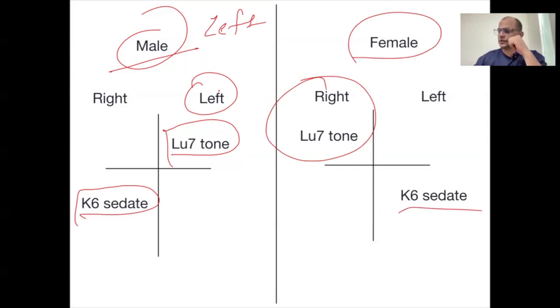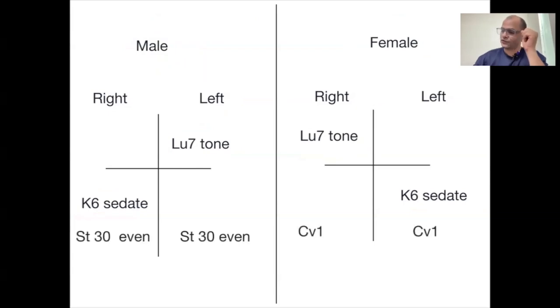But the second line protocol also we have to understand here. For the male, we have to add stomach 30 bilateral. And for the female, CV1 bilateral.